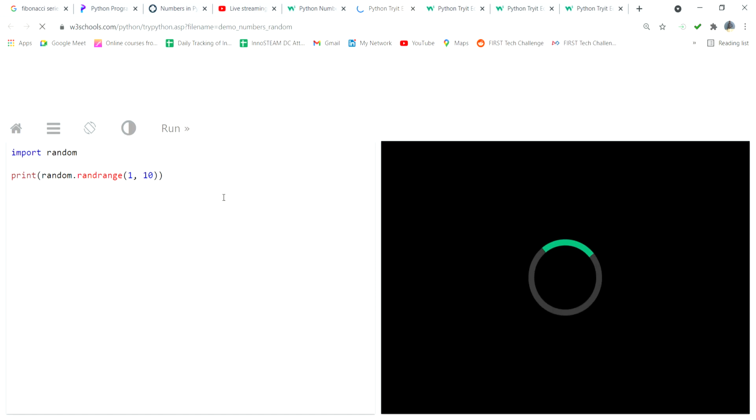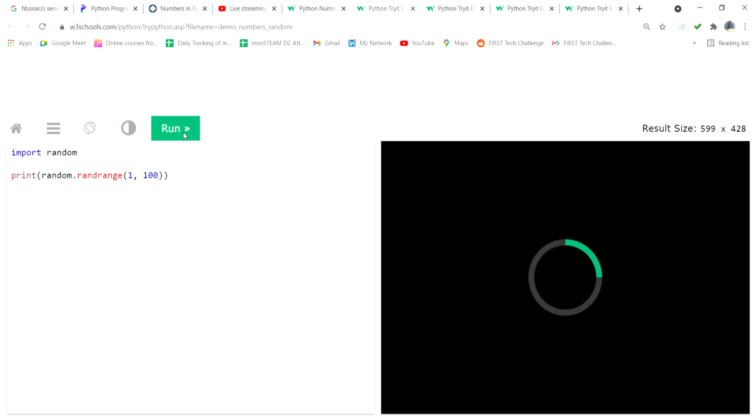If I run here, import random, print random dot random range 1 to 10. In the 1 to 10 range, any one random number is picked and printed. That is the only condition. There is no other condition, it simply picks randomly. Suppose I give 1 to 100. If I run it, the system takes a random number from 1 to 100.